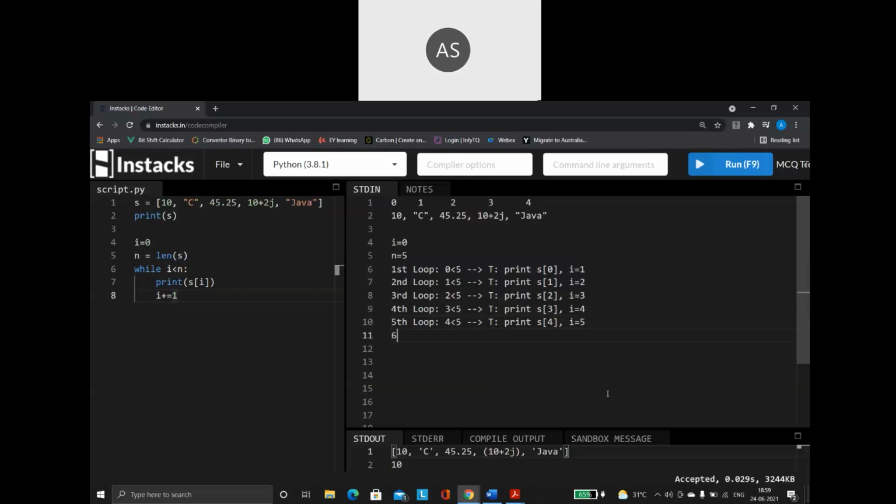Now, sixth time when the loop is going to come inside. So what is the condition going to be? 5 less than, is 5 less than 5?